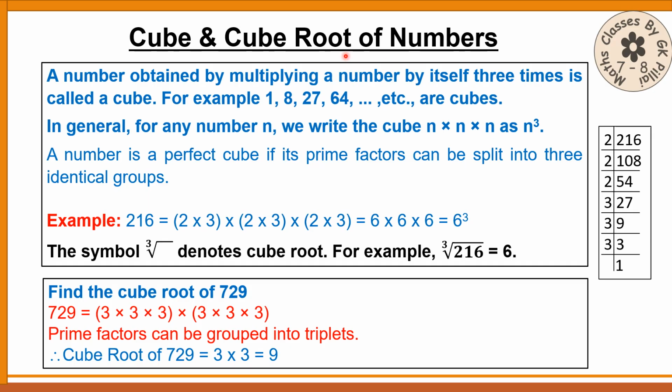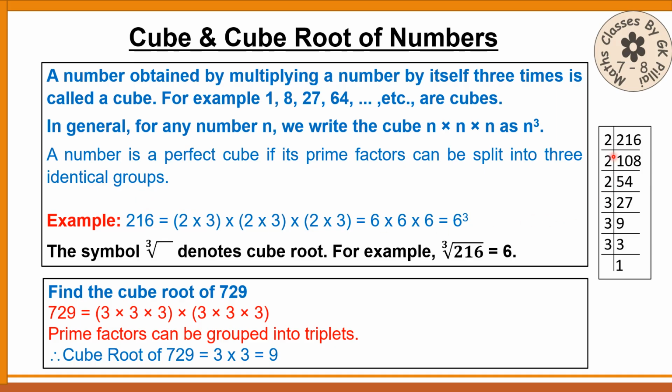Now cube and cube root of numbers. Till now we have seen square and square root of numbers. Here it will be cube and cube root of numbers. A number obtained by multiplying a number by itself 3 times is called a cube. You are given examples here. In general, if you take any number n, n into n into n will give you the cube of that number, or n cube. A number is a perfect cube if its prime factors can be split into 3 identical groups.